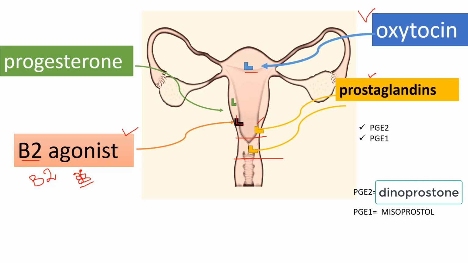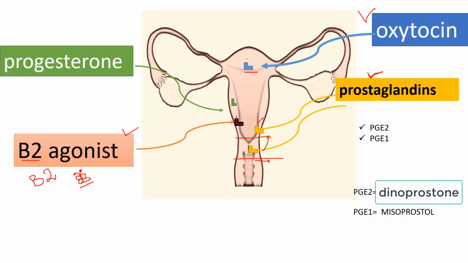This ripening and softening of the cervix is very important, because after this softening and ripening, any contraction in the uterus will pull the cervix upward, will cause its effacement. And with effacement, there will be dilation of the cervix. So you can see that the prostaglandins cause the softening of the cervix, and they cause the contraction of myometrium.